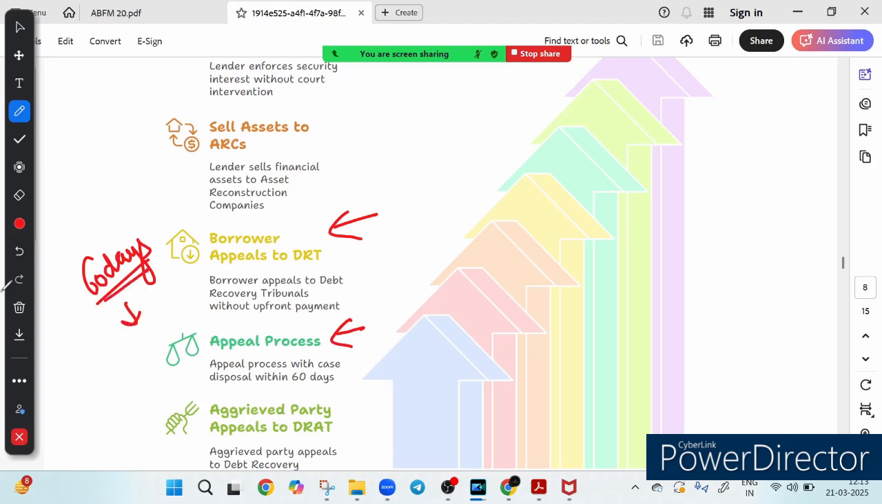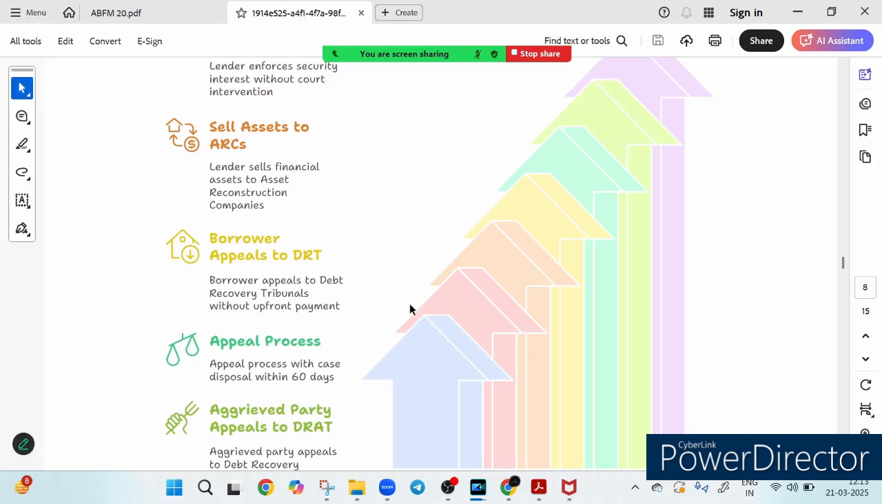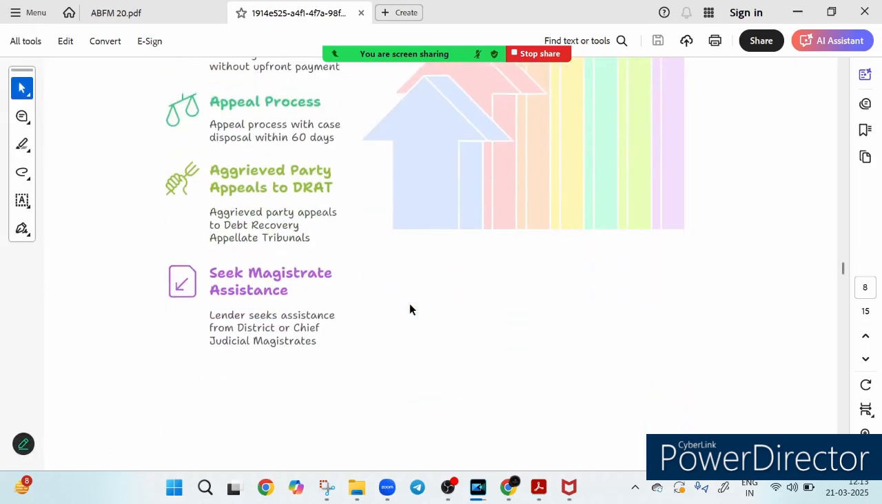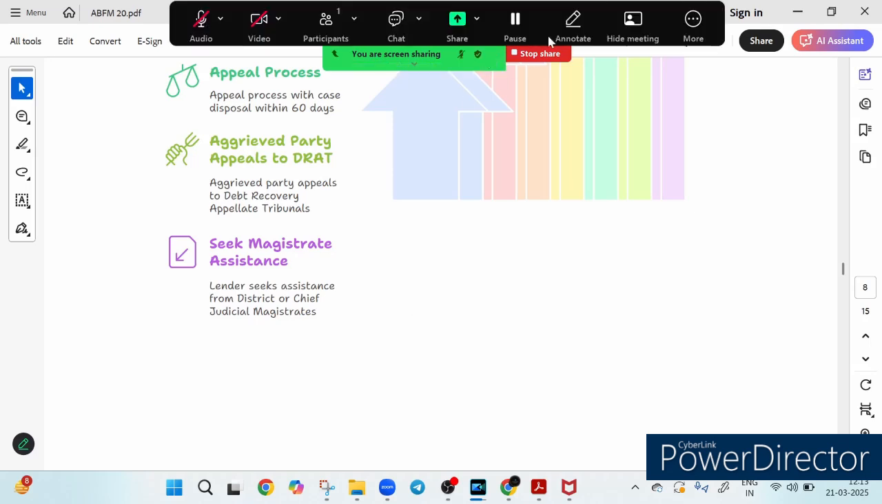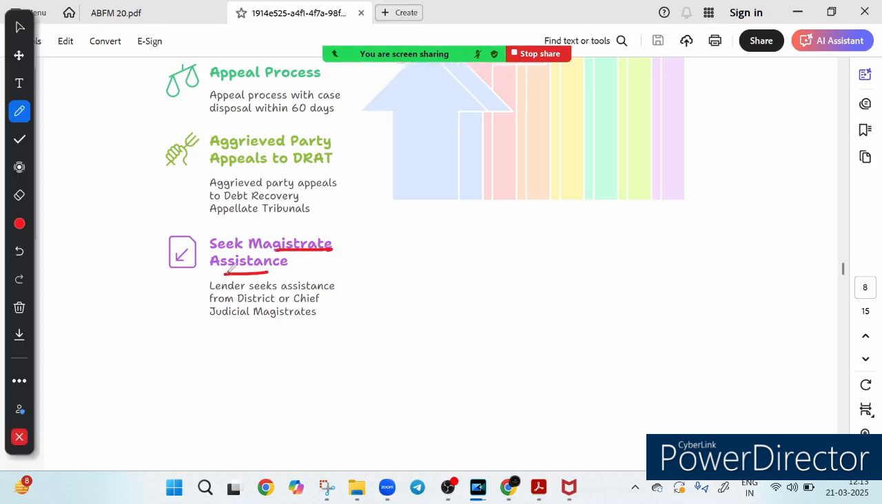And then we have the aggrieved party appeal to DRAT. If unsatisfied, the borrower can further appeal to DRAT, that is the Debt Recovery Appellate Tribunal, for another review, right? And finally, it is called magistrate assistance. So if required, the bank can seek help from the chief or district magistrate to check the possession of the secured asset. So this entire process ensures the bank can recover the loan efficiently while the borrower still has the right to appeal. A win-win for all, right?